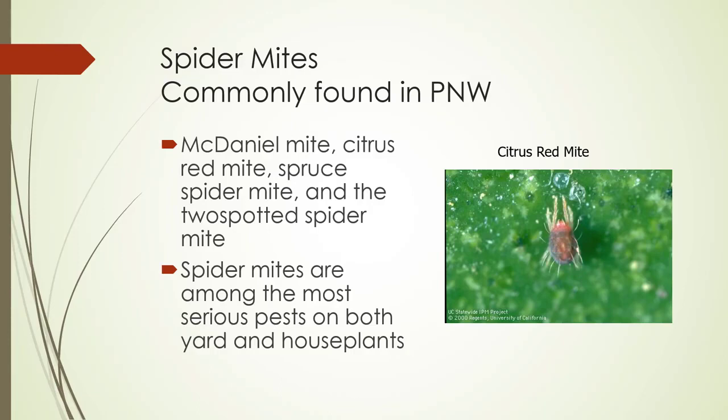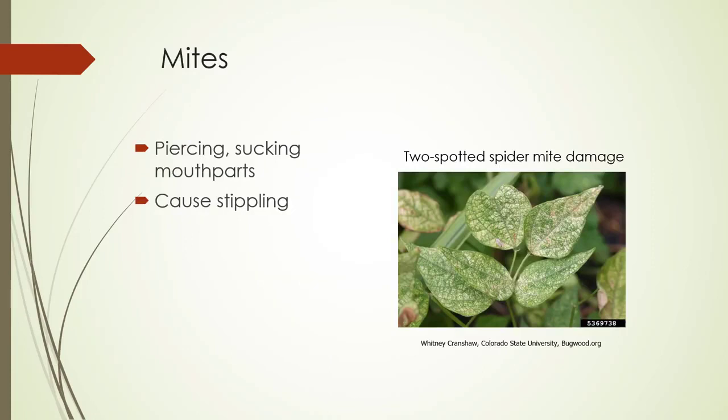Some of the most common found in the Pacific Northwest: McDaniel mite, citrus red mite, spruce spider mite, and the 2-spotted spider mite. And they're about the most serious pests on both yard and house plants, and can really wreak havoc in a greenhouse. Mites have piercing, sucking mouth parts and cause stippling, and this is what the damage looks like. Quite often you're going to see the damage, but you may not actually see the pest itself.